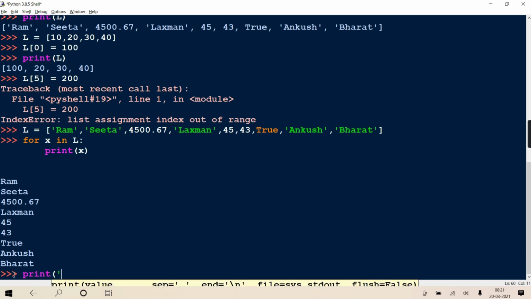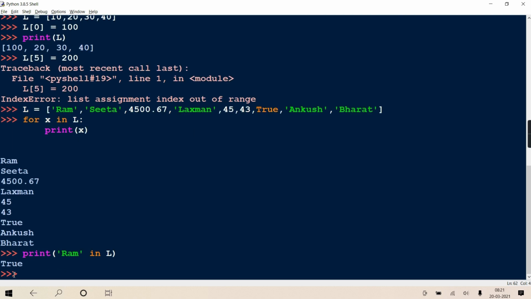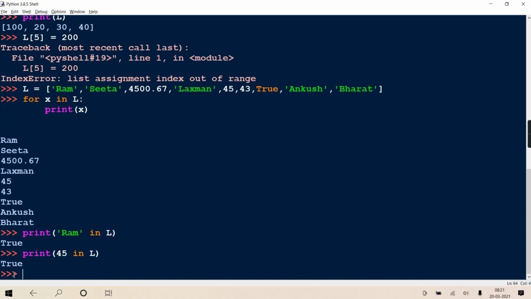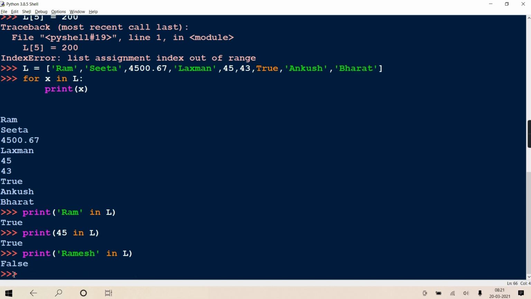So print Ram in L. Is Ram present in L? Yes, so it will give true. But suppose I'm writing 45 in L. Yes, 45 is present in L, true. Okay, but suppose I write Ramesh in L, which is not present, it will return false. See, again here Python is making your work easy.